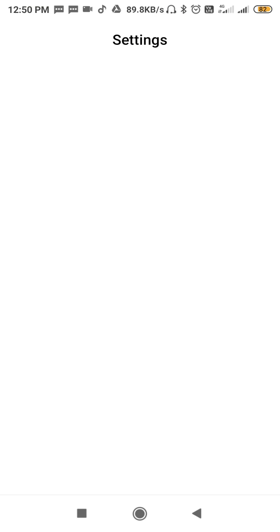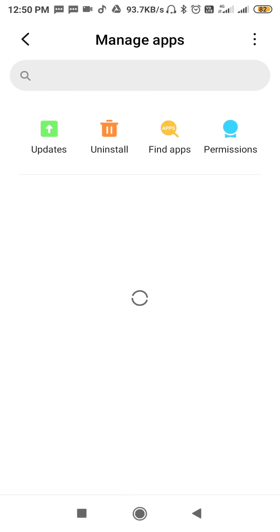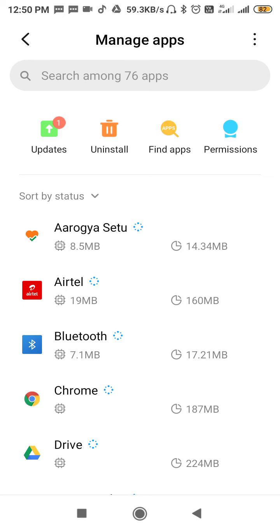After that, scroll down and go to Apps, then go to Manage apps, or you may find Installed apps on your Android device. Then search for your Instagram and clear the data and all, and then your problem is going to be fixed. And at the last, I will show you one last setting to hear your video sound.